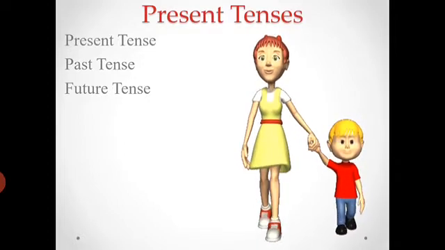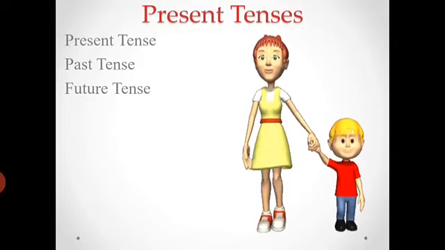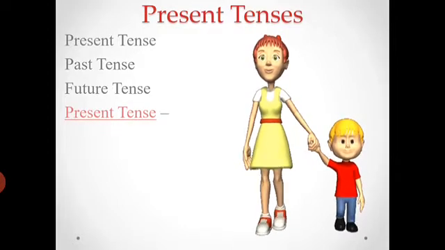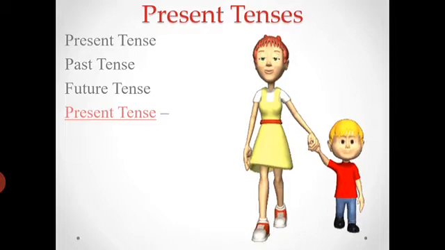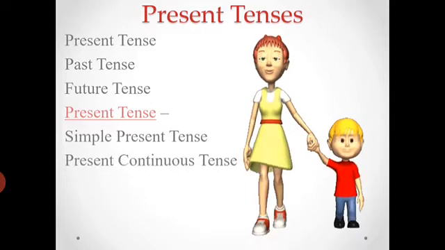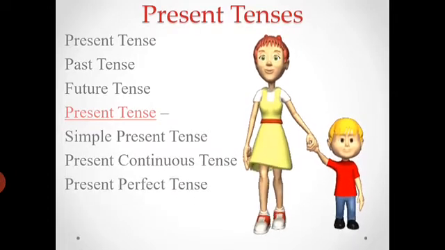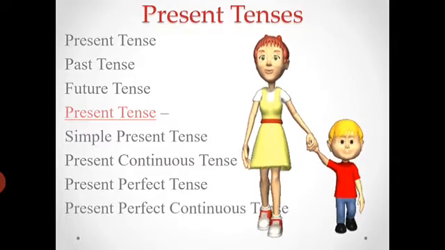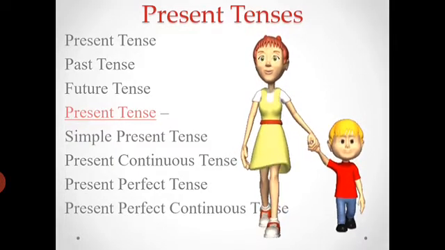Revise it after me, students. Present tense, past tense, future tense. These are the main tenses. And there are 4 subtenses of each main tense. Today we are looking at present tense. First one is simple present tense, present continuous tense, present perfect tense and present perfect continuous tense. These are the 4 subtenses of present tense. Today we are learning about present continuous tense.